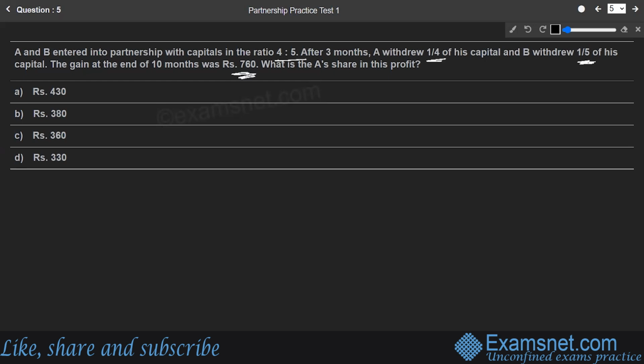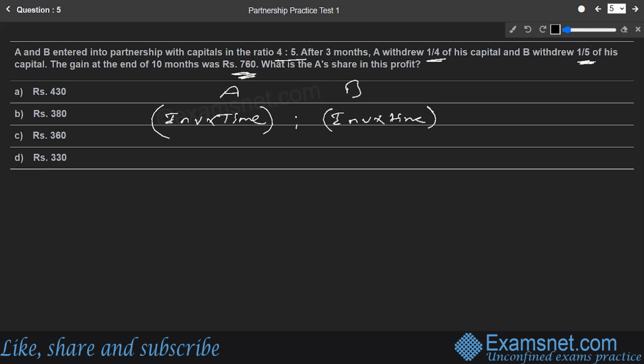Okay. So what is the situation now? See, the basic concept still remains the same. The profit share between A and B is to be distributed in the investment into time ratio. That is the basic concept. The ultimate profit is to be distributed in the investment into time ratio. Now let us see one by one.